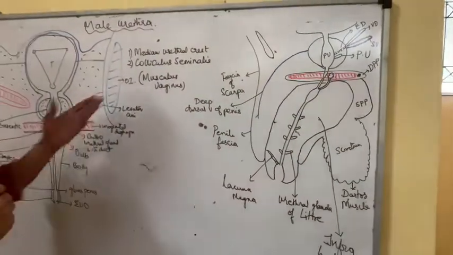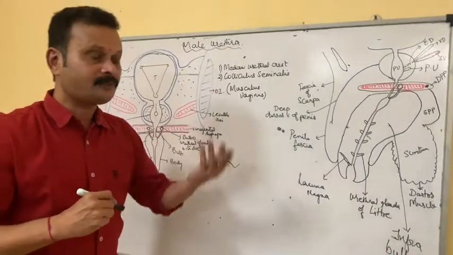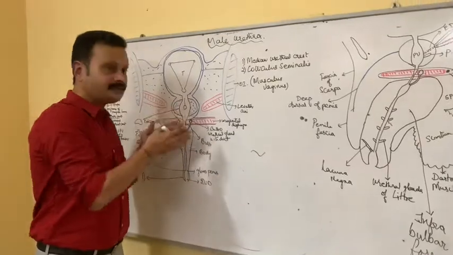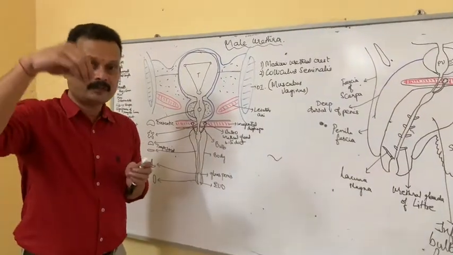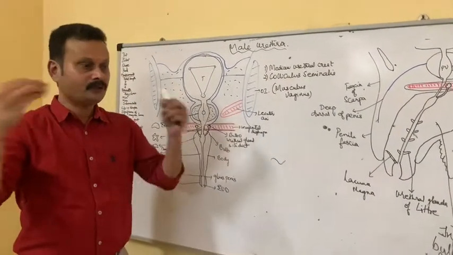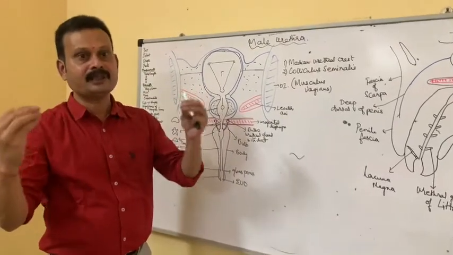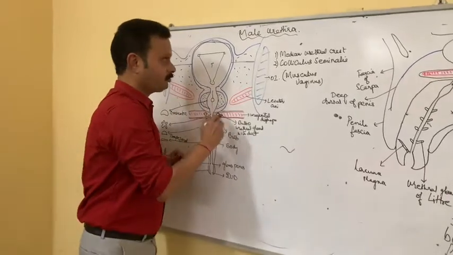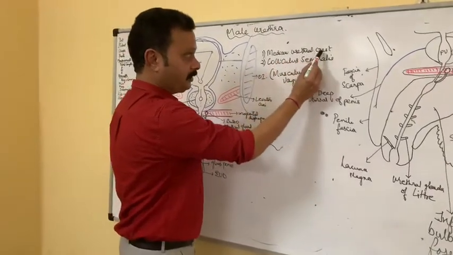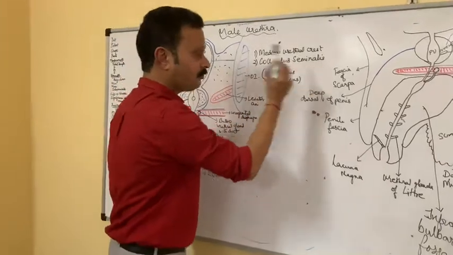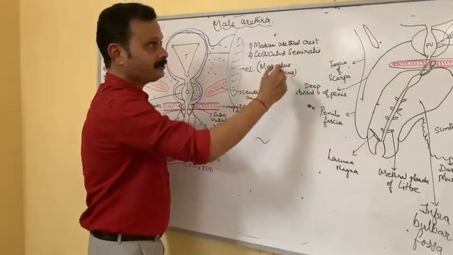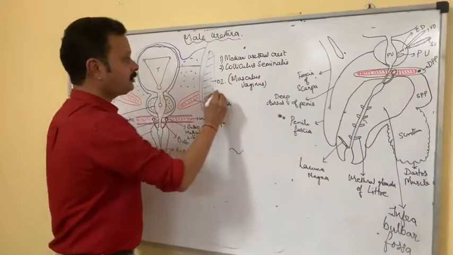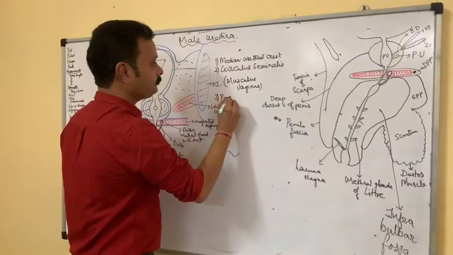Then we have another feature which is called prostatic sinuses. Around the sides of the prostatic urethra you find deep mucous recesses into which the ducts of the prostate gland open, and that is called prostatic sinuses. So the features within the prostatic urethra include median urethral crest, colliculus seminalis, which receives 3 openings, that is one prostatic utricle and 2 ejaculatory ducts, and third one is the prostatic sinuses.